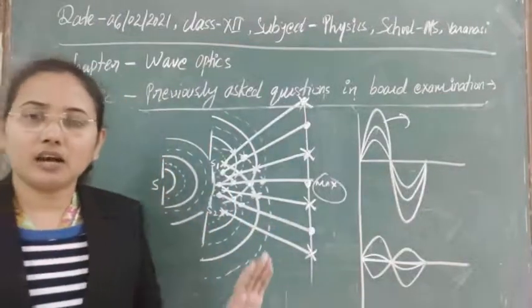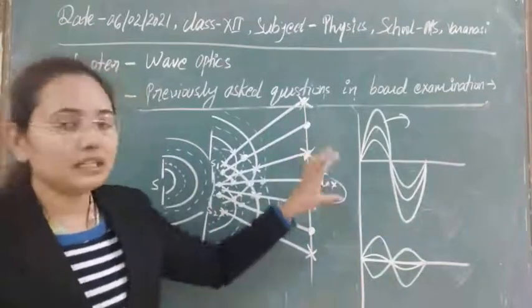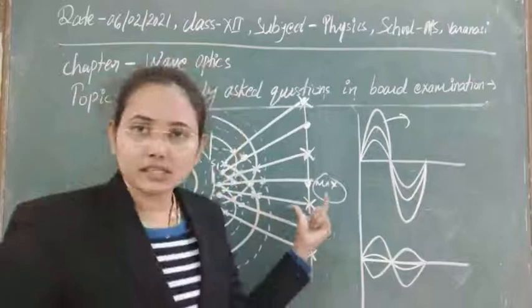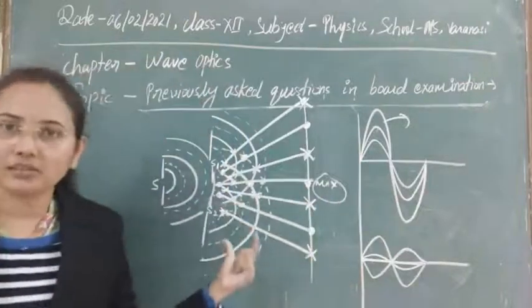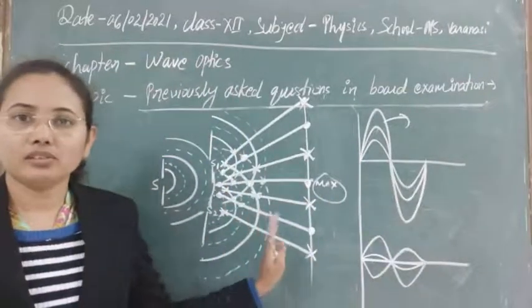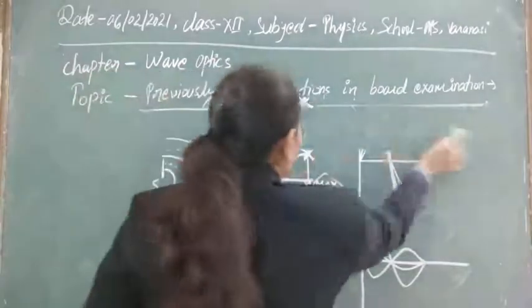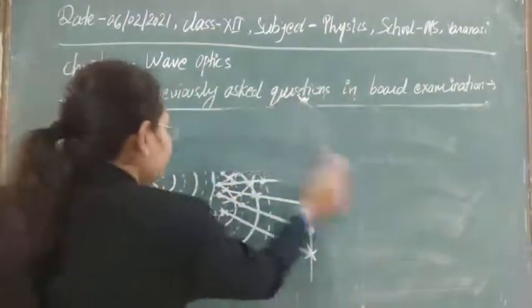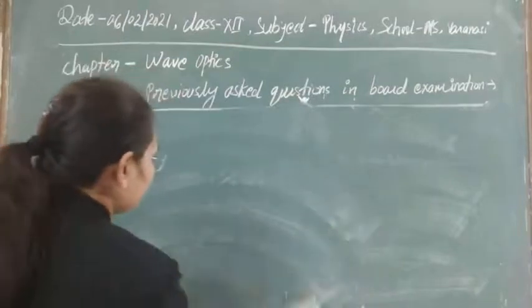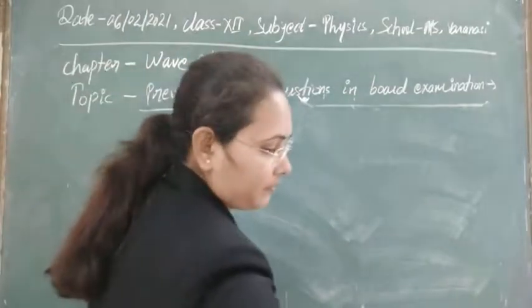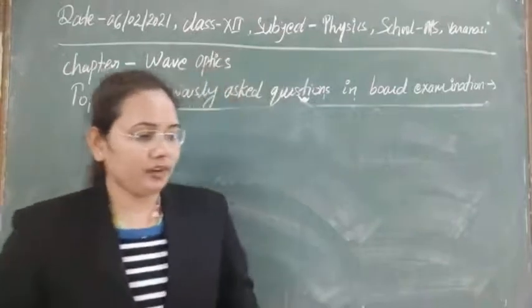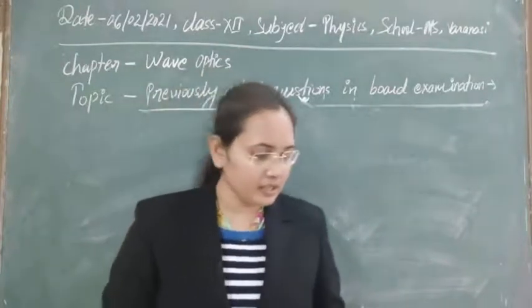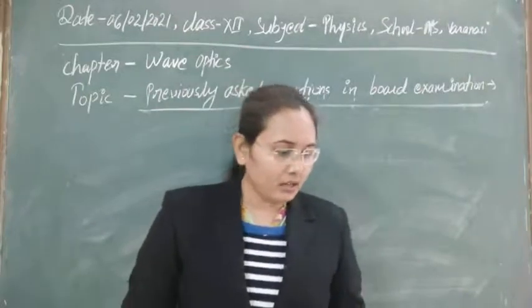Then let's discuss how to obtain the condition for maxima and minima. This construction is very important. This is asked in examinations, so you have to study it and understand it, because this is the basic concept for the production of the interference pattern. To obtain the condition for constructive and destructive interference, again we will take two light waves.